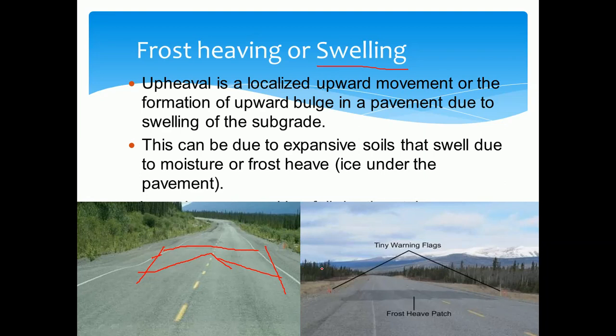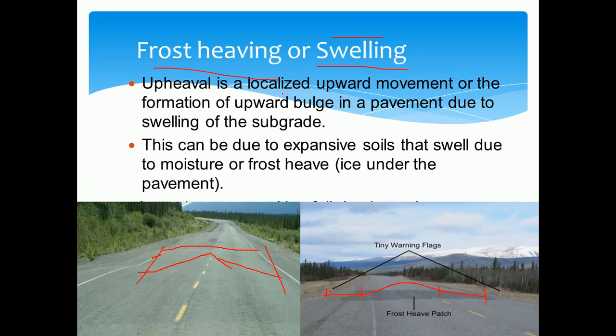There is a formation of upward bulging in the pavement because of swelling of the subgrade. If there is any swelling in the subgrade, and we know that subgrade is the last layer, because of the absorption of water, or it may be the ice under the pavement, there may be an upward movement of the entire width of the carriageway or the formation width. Formation width is nothing but the summation of carriageway plus shoulders. So if you observe this type of movement on the road surface, then we consider it as frost heaving of the pavement or the swelling of the flexible pavement.